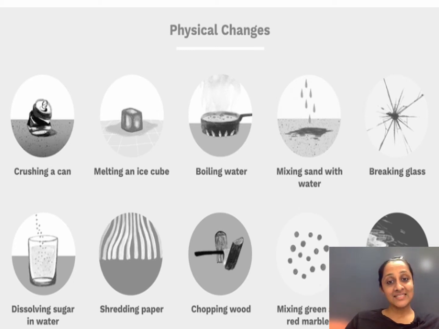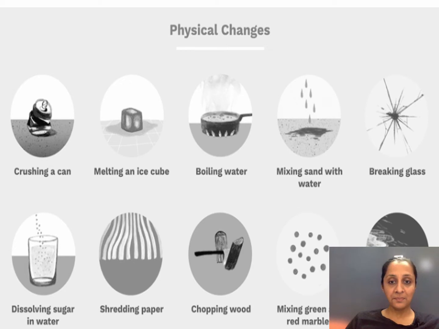Then you have mixing sand with water. So even when you mix sand with water, sand is going to remain sand. It is not going to become something else. Then if you break a glass, it turns into small pieces of glass, but it remains glass. It doesn't become something else. Then you dissolve sugar in water. So sugar retains its property. It is going to taste sweet in water just as it does without water.